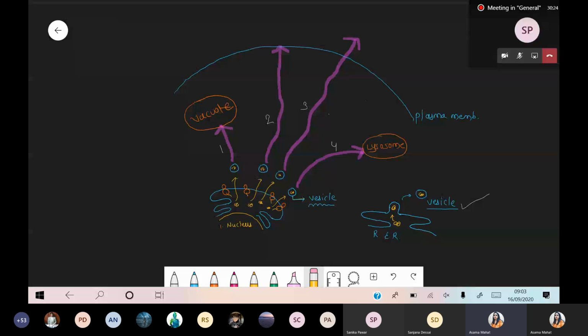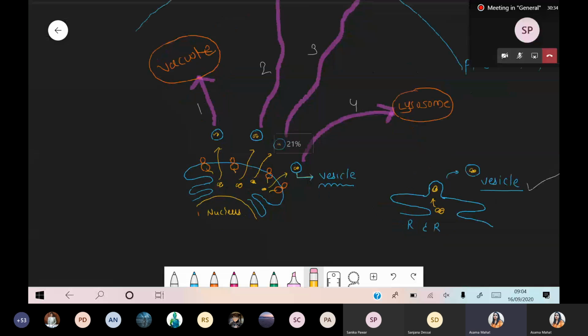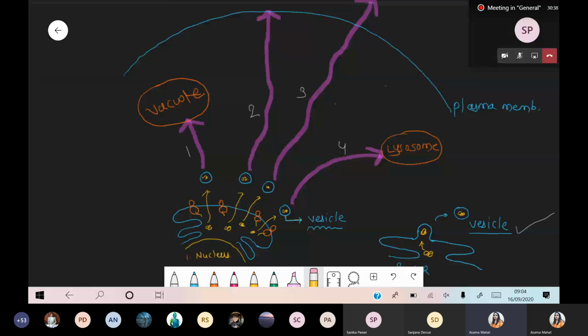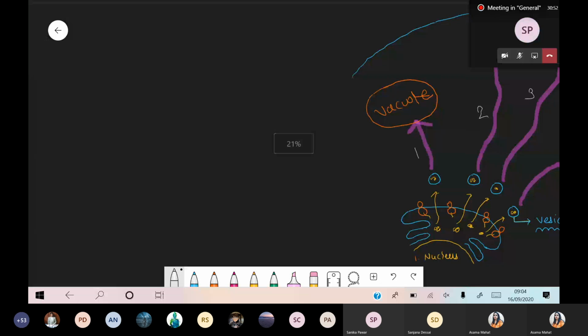Okay, the diagram part is done. Okay, good. So first of all, we are talking about number 1. Number 1 means that is a vacuole protein. So for number 1 we are talking about the vacuole.